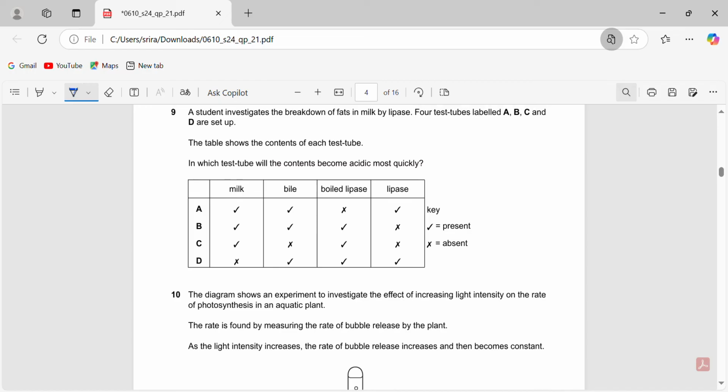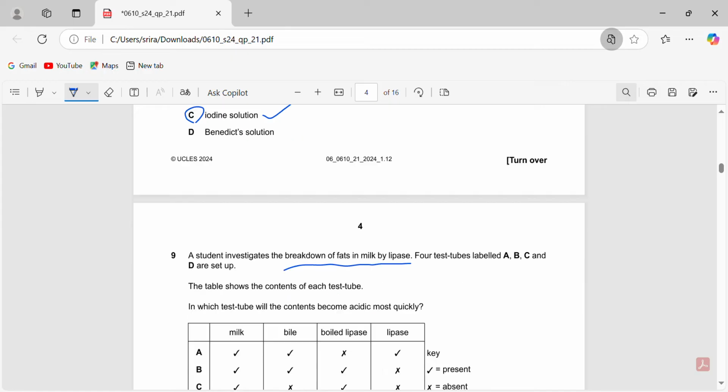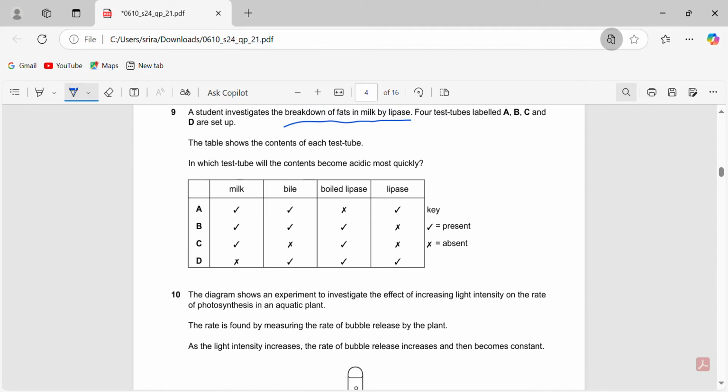A student investigates the breakdown of fats in milk by lipase. Lipase is the enzyme breaking down fats. Four test tubes labeled A, B, C, and D are set up. In which test tube will the contents become acidic most quickly? The condition you need to become acidic is that the fat has to be broken down by lipase.